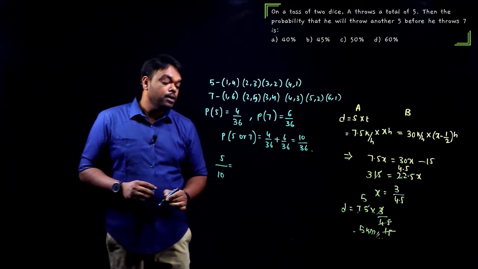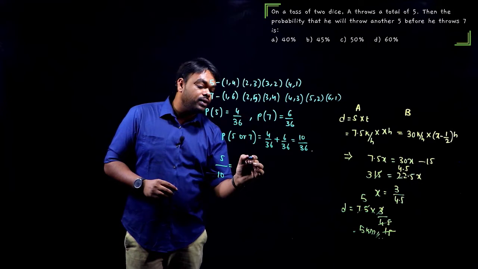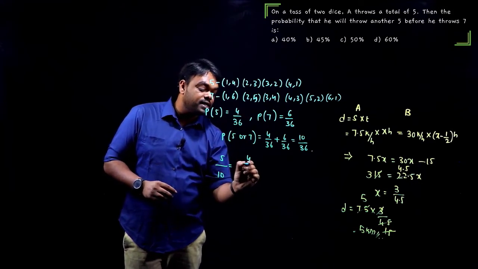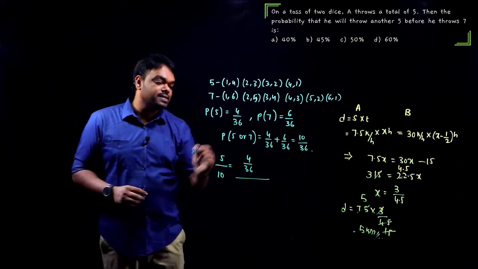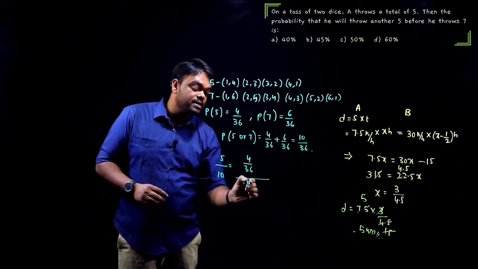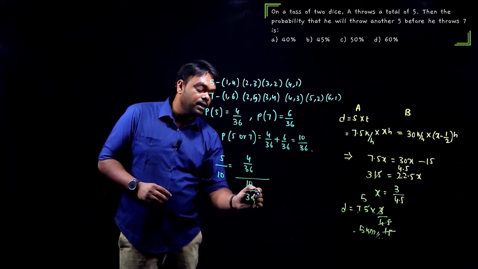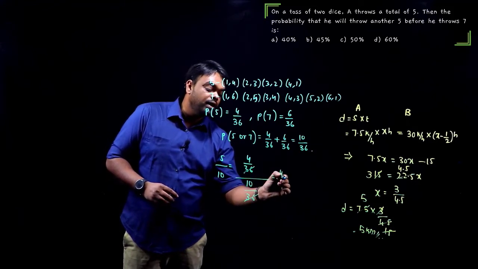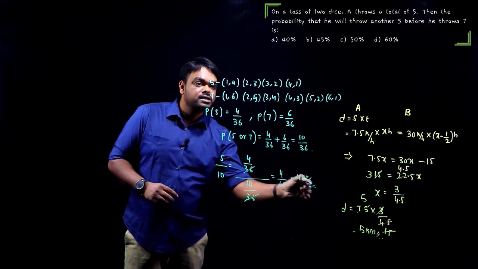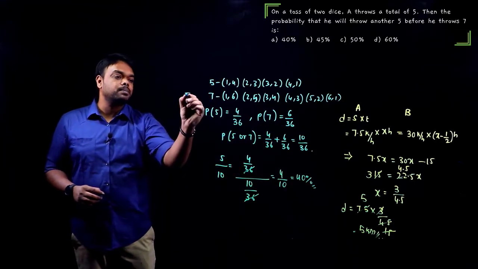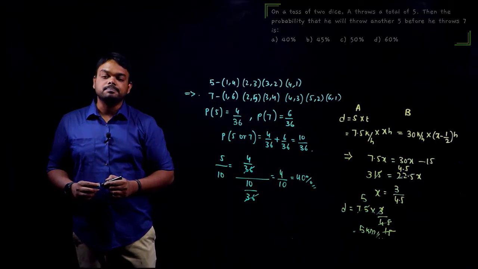Now the probability of getting 5 is how much? 4 by 36, out of the total cases 5 or 7, that is 10 by 36. The 36 gets cancelled. We'll have 4 by 10, which is nothing but 40% according to the options, and that must be our final answer.